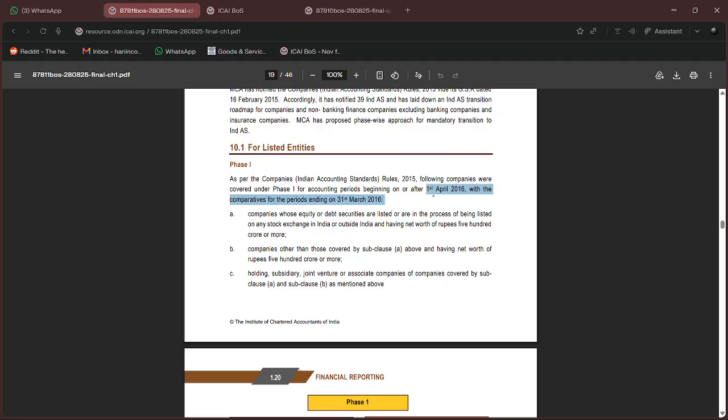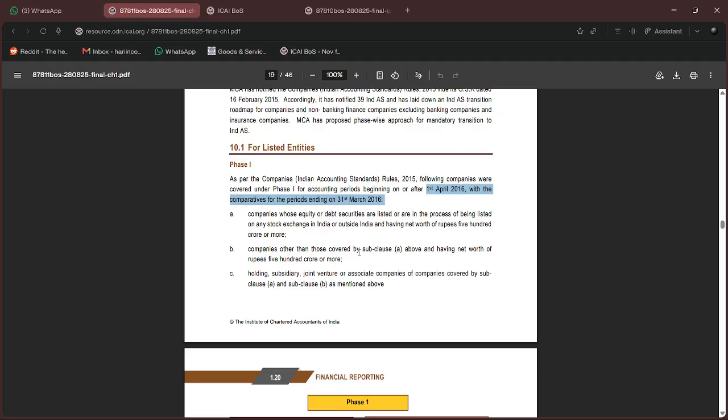So for accounting periods beginning on or after 1st April 16, with the comparatives of the last year, which is 31st March, which companies are covered? Companies whose equity or debt securities are listed or are in the process of being listed on any stock exchange in India or outside India. Underline outside India. And having a net worth of rupees 500 crore or more.